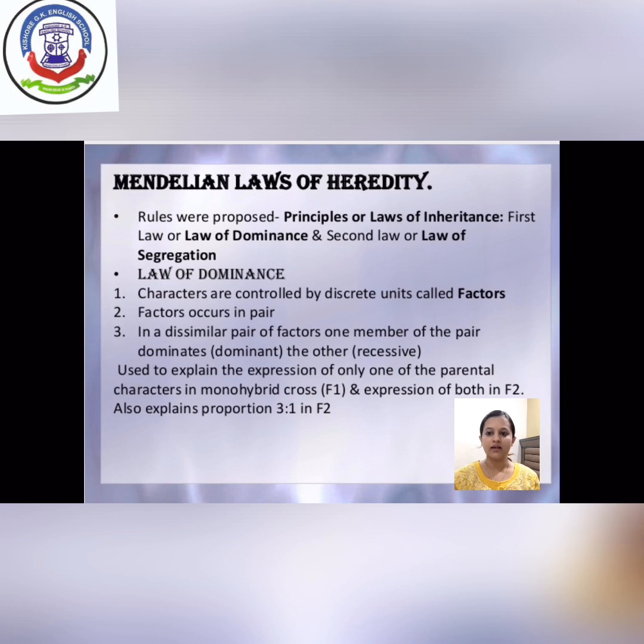capital T only expresses its character, while small t remains unexpressed. Now on the basis of the monohybrid cross, Mendel explained the expression of one character in the F1 generation. In the F1 generation we got all plants which have the genotype capital T small t and the phenotype is tall. While in the F2 generation there is expression of two parental characters in the proportion of 3:1. It means 75% of the population are tall and 25% of the population are dwarf.